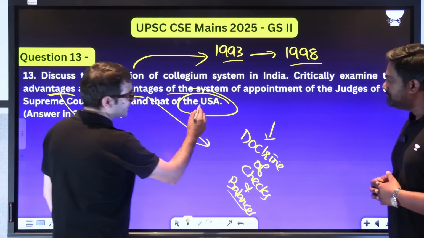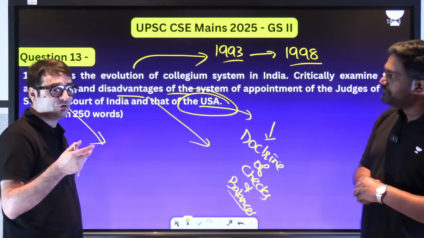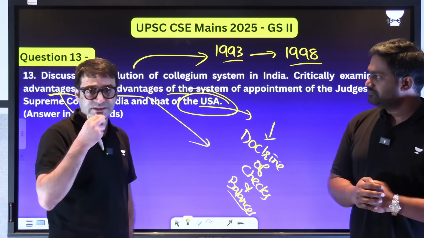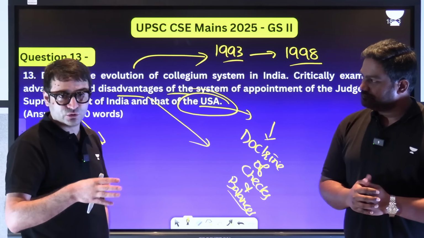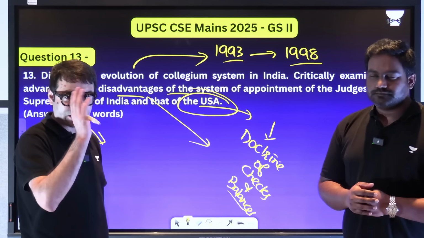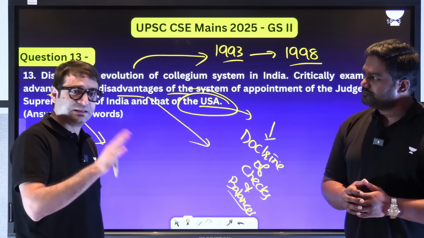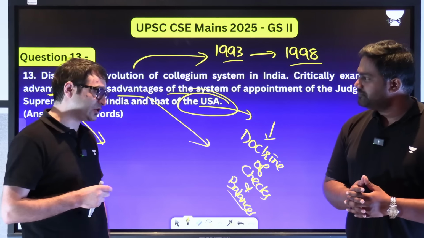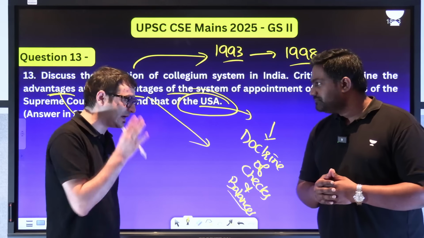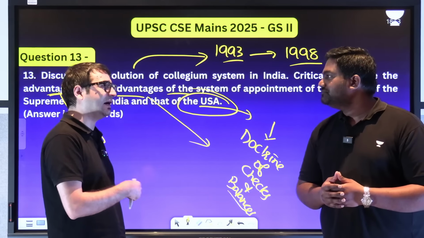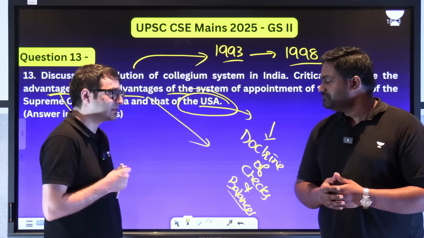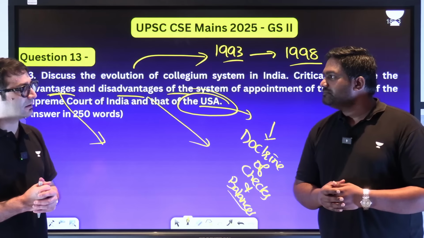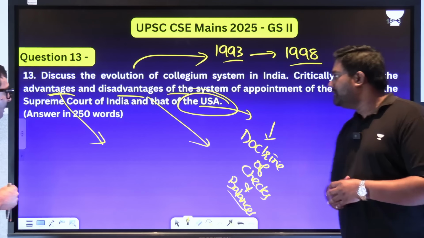Plus the evolution, contrast it with US. For example, in US, the president nominates a judge. And then this nomination is sent to the Senate. Then there are public interviews, background check, morality check is done in the United States. And then the Senate has to ratify. And then that individual is appointed as a judge. And you're appointed as a judge for your entire life, unless and until you retire or you are no longer considered fit and you are impeached. That is how you compare it with that of United States.